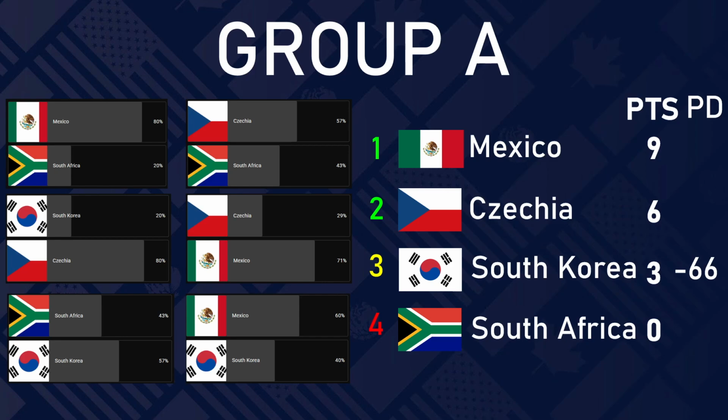The PD, by the way, stands for point differential, which is probably only important for the third place teams to determine the ranking of the best third place teams. Basically, it's like goal difference, but for poll percentages instead. So as an example, the Mexico South Africa game that ended in 80% Mexico, 20% South Africa will be treated as a football game that ended 80-20 in favor of Mexico. So point differential is basically just goal differential, but for community posts.